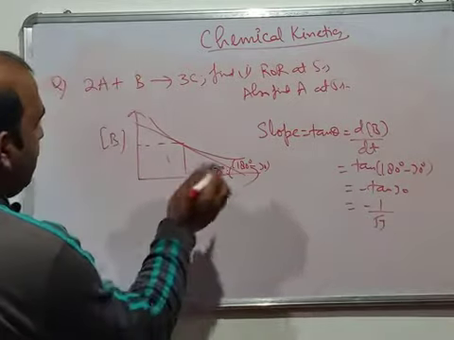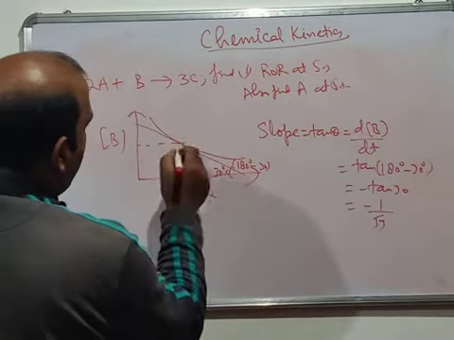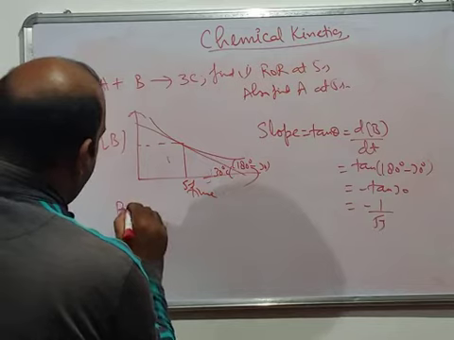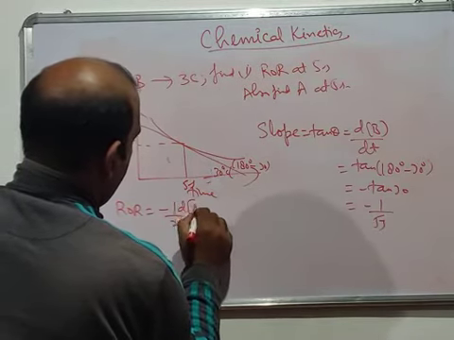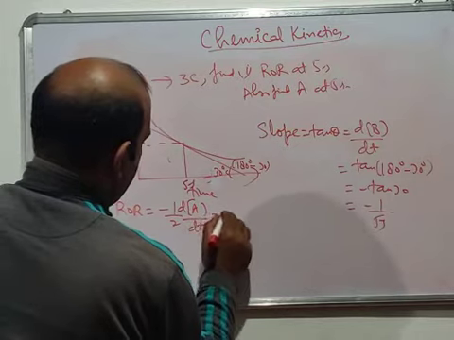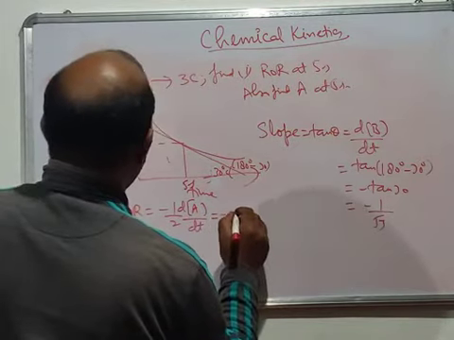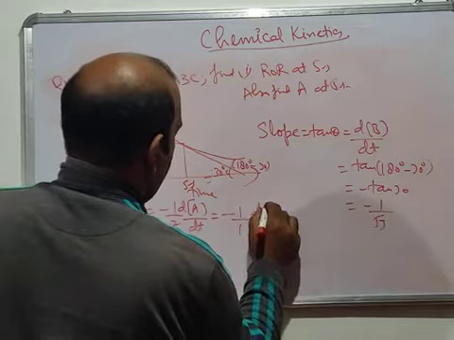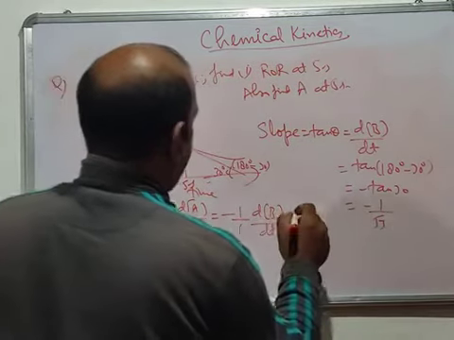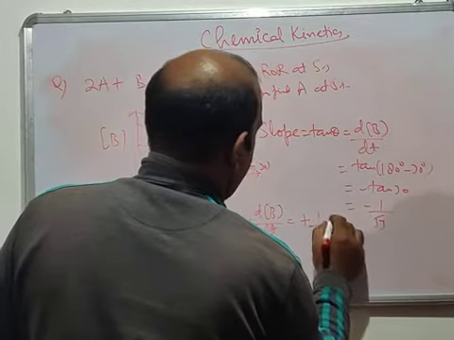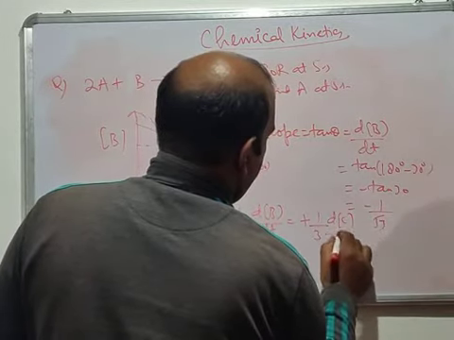Now what you have to find is ROR, the rate of reaction at 5 seconds. ROR will be simply minus 1 by 2 dA by dt, equal to minus 1 by 1 dB by dt, equal to plus 1 by 3 dC by dt.